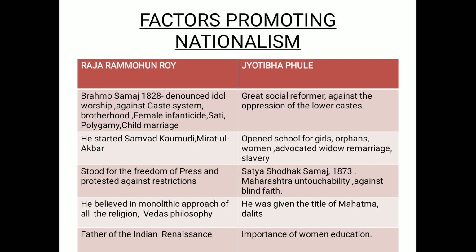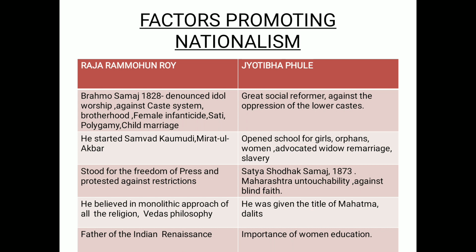So here Raja Ram Mohan Roy paved the way where all the social evils needed to be mitigated and abolished, so that Indians could rise above all these things and think beyond them. Clear, everyone? So under Brahmo Samaj, what were they giving up? They were giving up idol worship. They were against the caste system. They wanted brotherhood. Female infanticide was totally banned. They were against Sati Pratha, polygamy and child marriage, right?